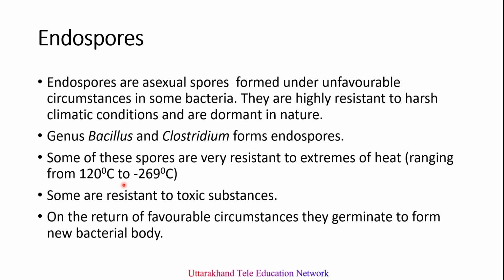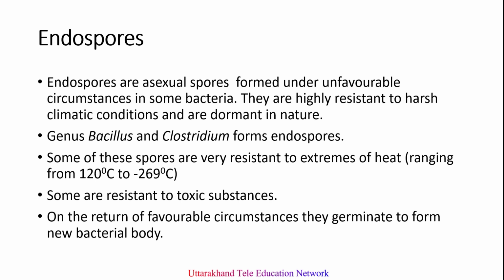As I already told you, these endospores are produced under unfavorable circumstances, and when they get favorable circumstances, they germinate to form a new bacterial body. This is all about asexual reproduction in bacteria, which takes place by means of vegetative reproduction and spore formation.